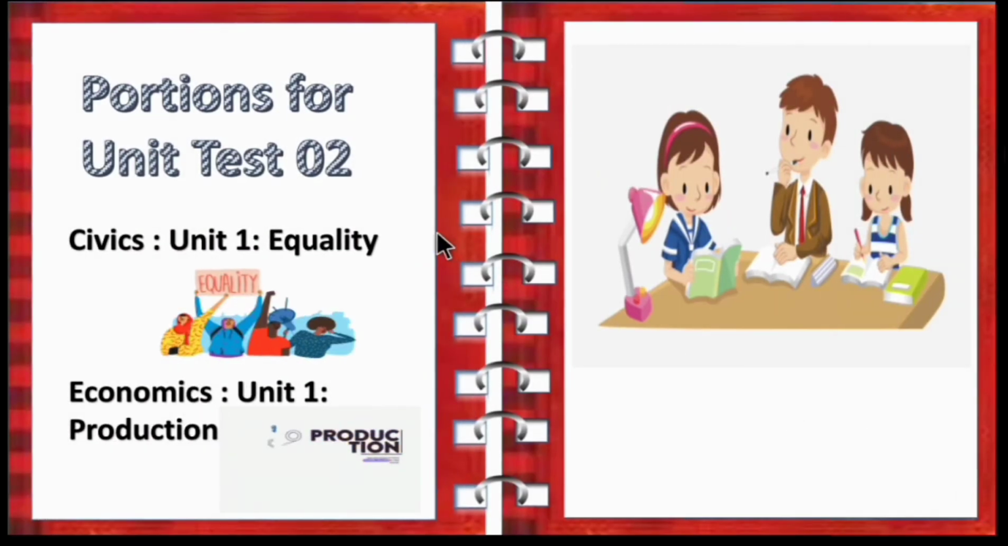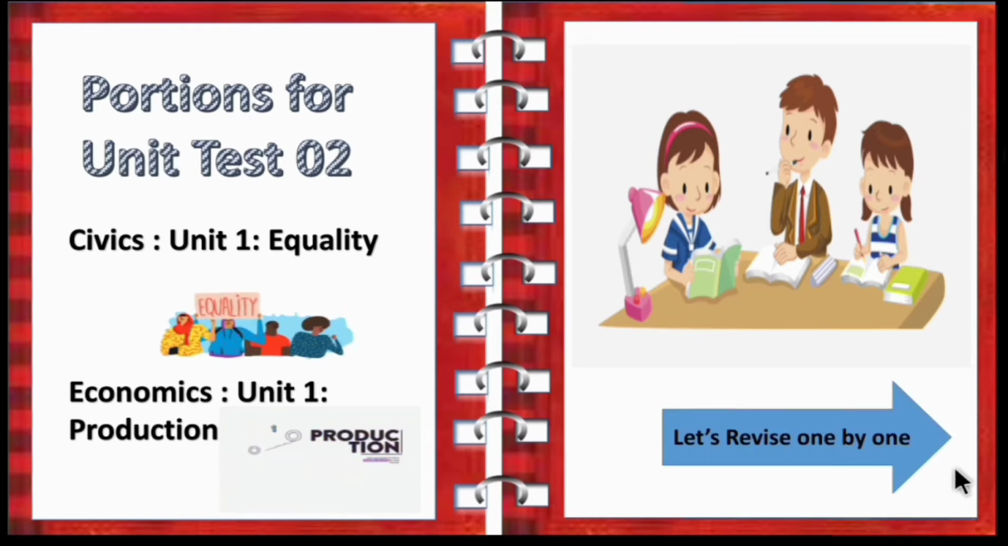So the unit test portions are Civics Unit 1 Equality and Economics Unit 1 Production. So children, in this session we can revise it one by one. Before revising, one important note, children: textbooks are available at school so you can get it, which helps you in preparing for your unit test too. Now let's begin our session.